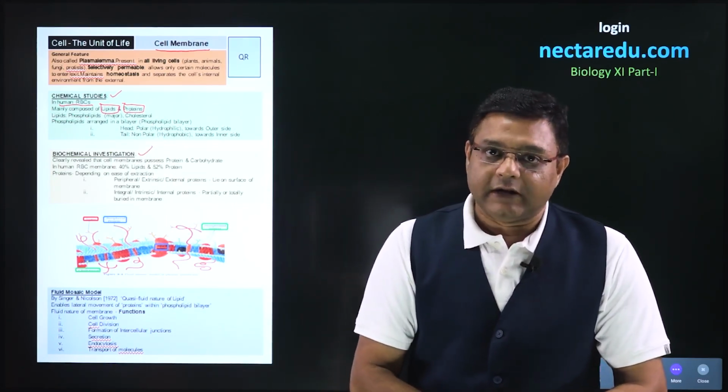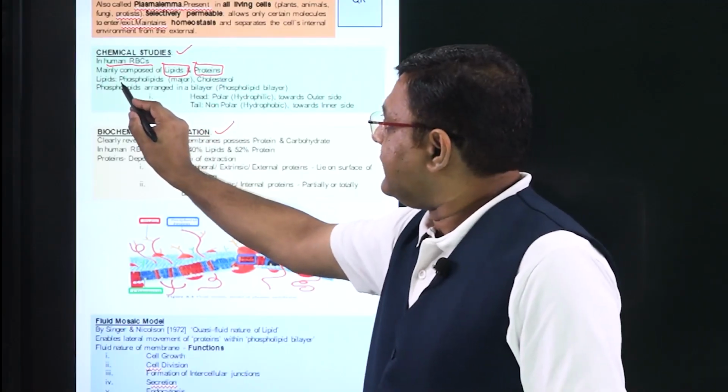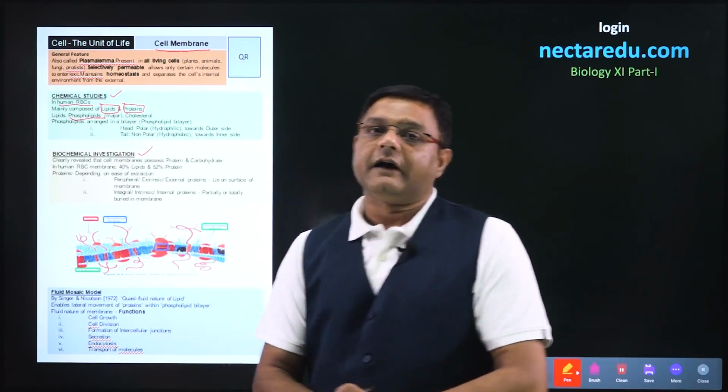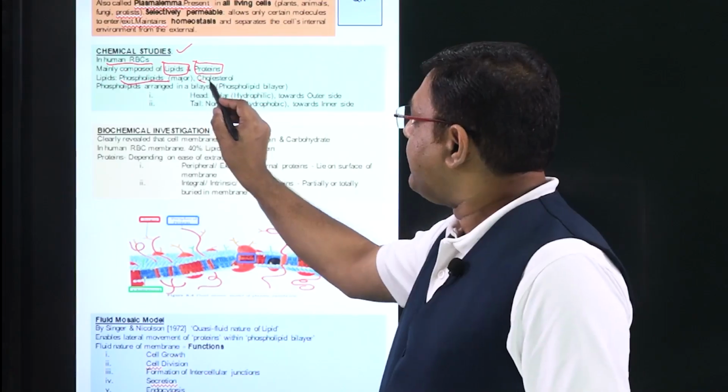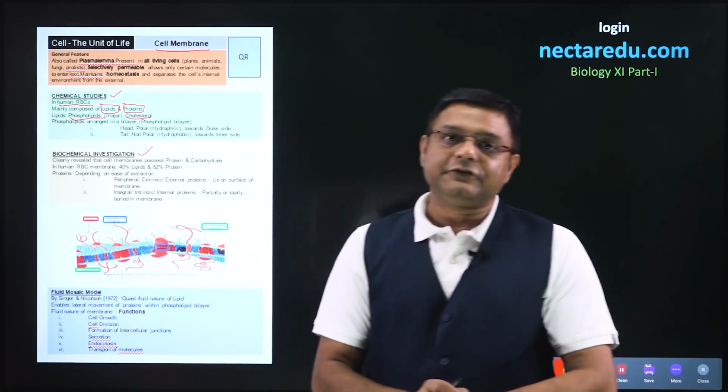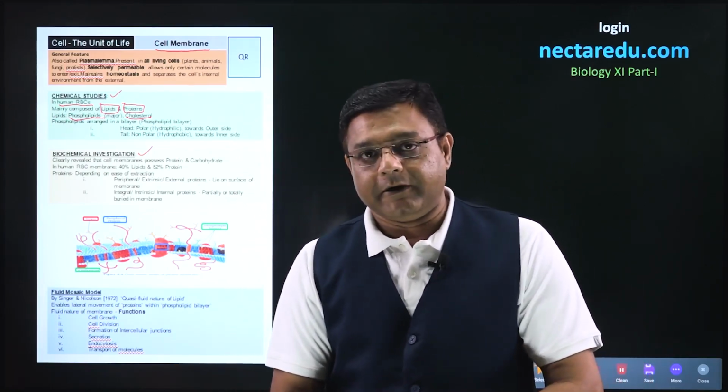Going further into the lipids, there are two kinds of lipids. The first are the phospholipids. These are the major lipids. And the second lipid is cholesterol. So these two lipids form the cell membrane.